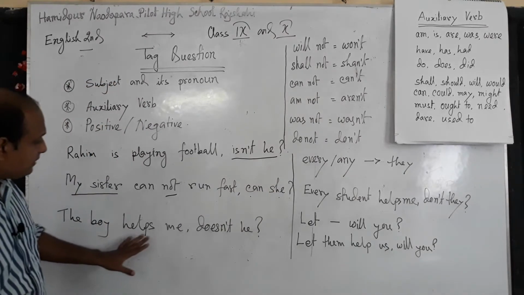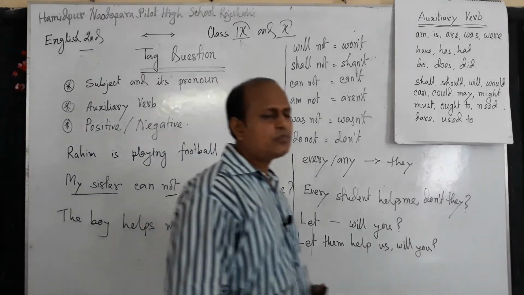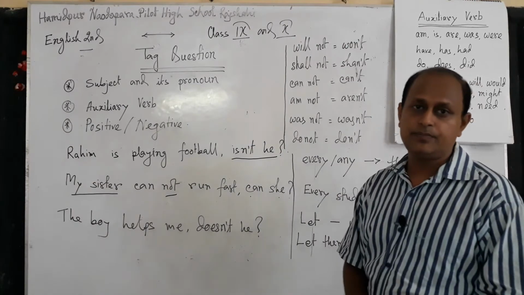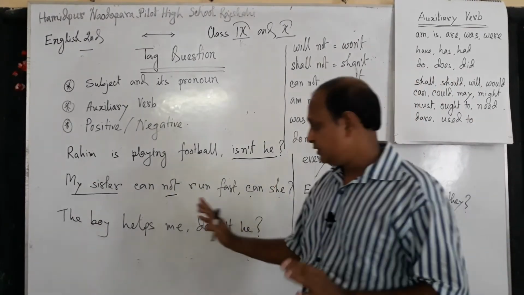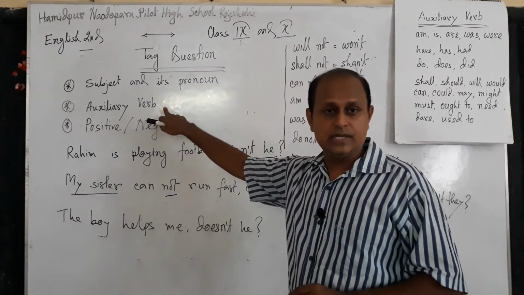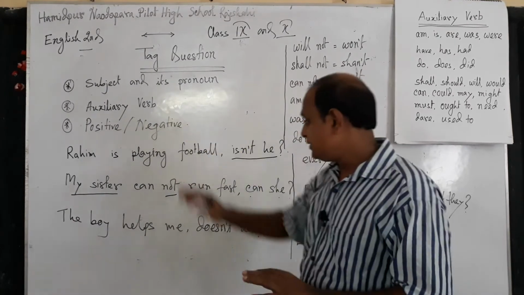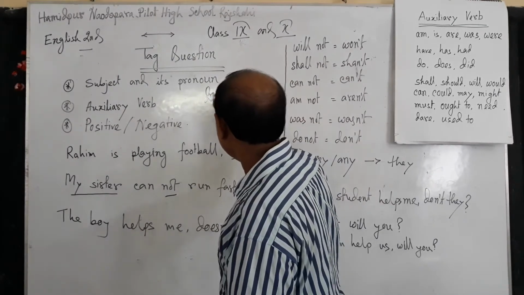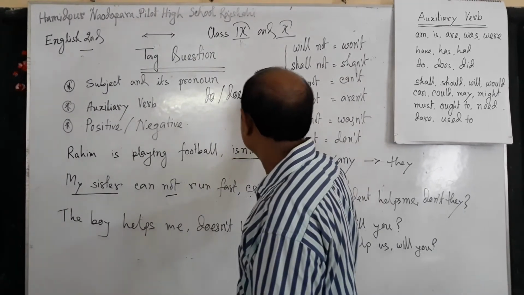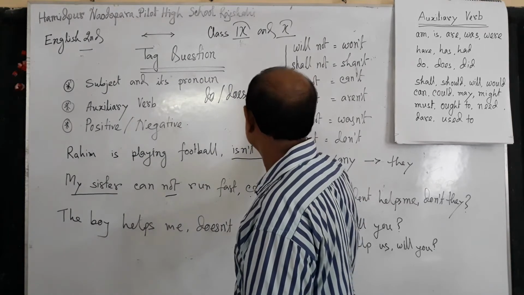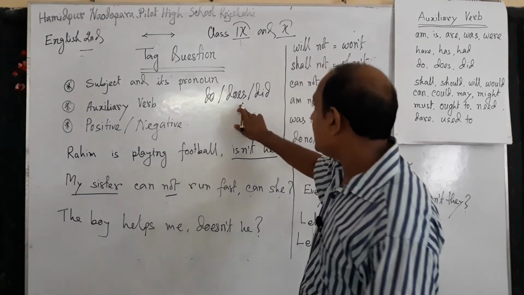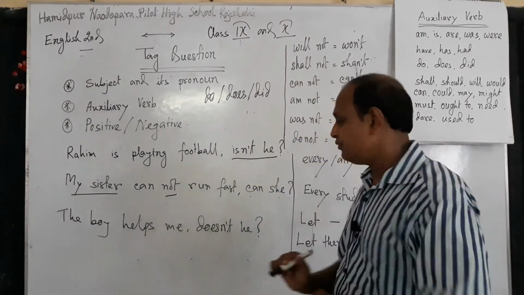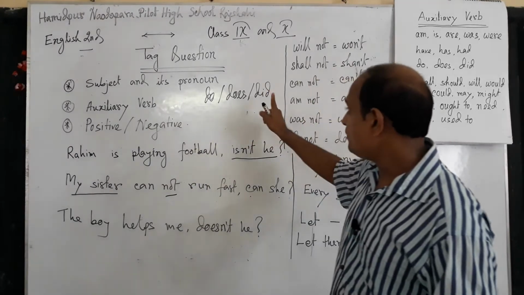Then another example: The boy helps me. There is no auxiliary verb. Dear student, we have to find out the auxiliary verb. If there is no auxiliary verb in the sentence, we will use do, does or did.